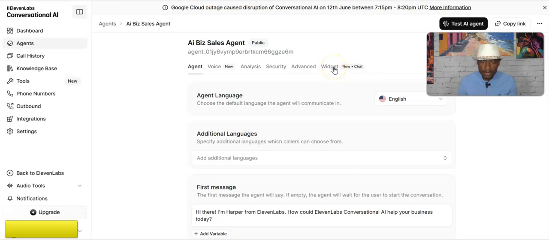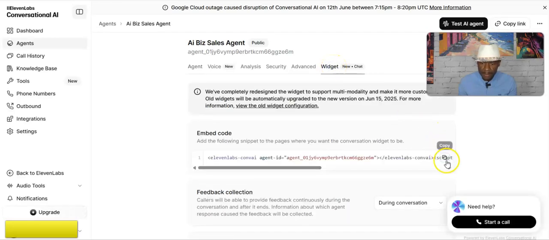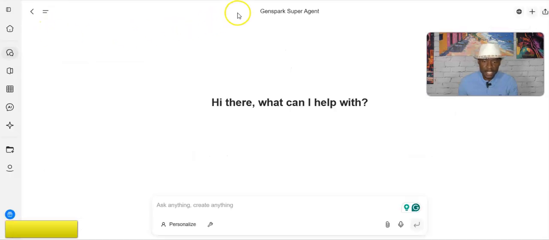Once you're ready, all you've got to do is copy it and add it to your website. If you already have an existing website that was built, then you need to talk to a web developer to add this code, because a web developer will have to embed it. If you're creating a new website, then you can just use a platform like GenSpark.